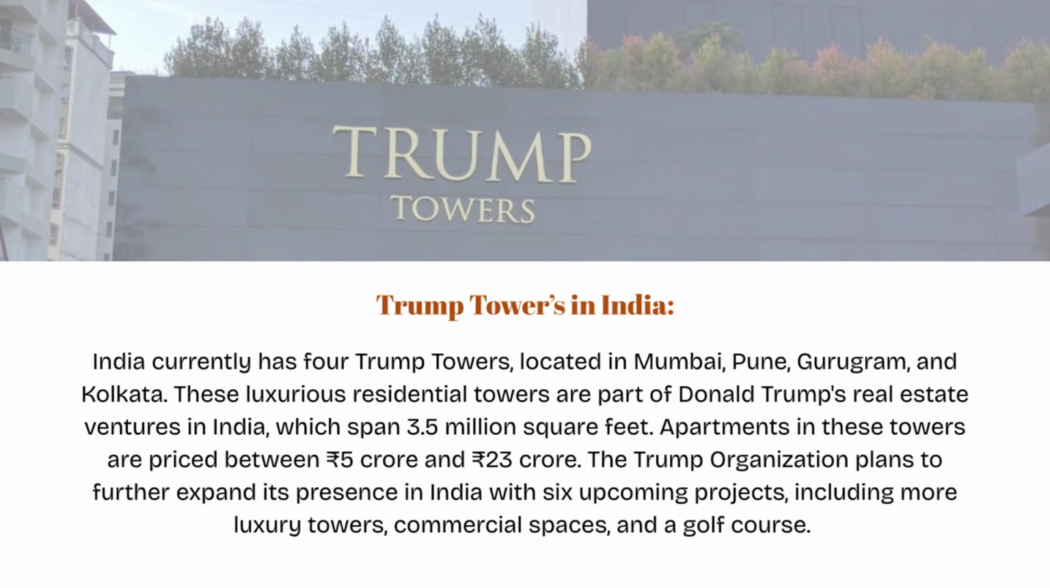earns crores of money. India has 4 Trump Towers located in Mumbai, Pune, Gurugram, and Kolkata. The residential towers are a part of Donald Trump's real estate venture. However, in India, his venture has so many upcoming projects.